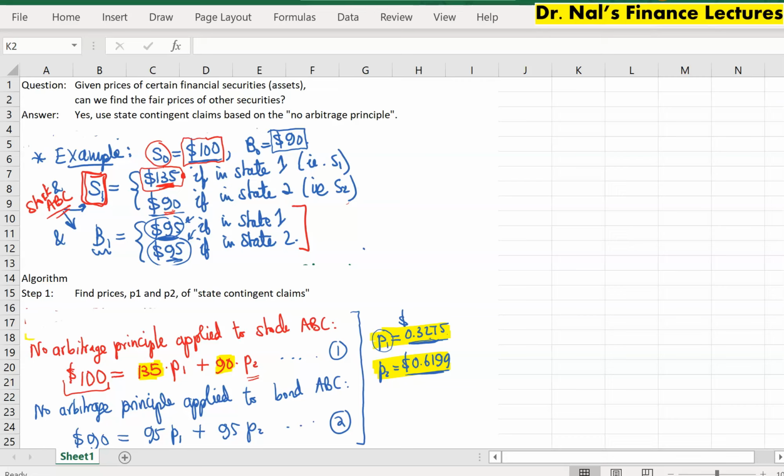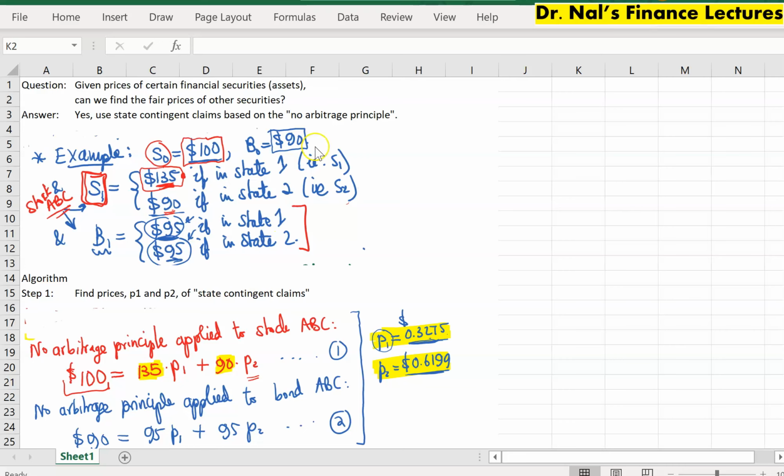Let me just remind you of the setup. The main question that we addressed was the following: given prices of certain financial securities, can we find fair prices of other securities? So in a sense, those given financial securities, we are using them as an anchor to get the fair prices for other securities. The answer to that question is yes. Use state contingent claims based on the no arbitrage principle.